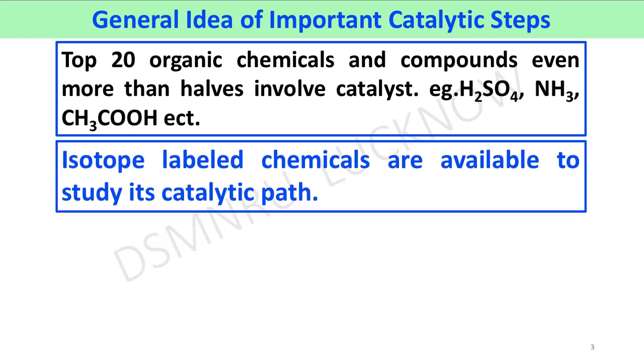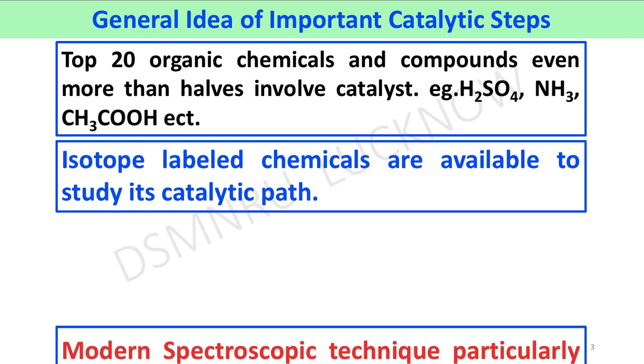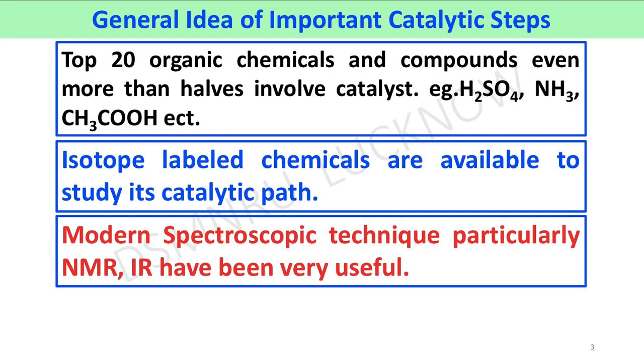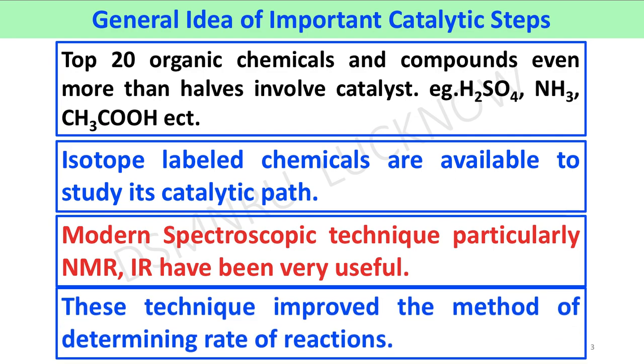Nowadays, several isotope labeled chemicals are available to study the catalytic path, and modern spectroscopic techniques like NMR, IR, gas chromatography, HPLC, and GC-mass have been very useful to study the catalytic cycle. These techniques improved the methods of determining the rate of reaction.